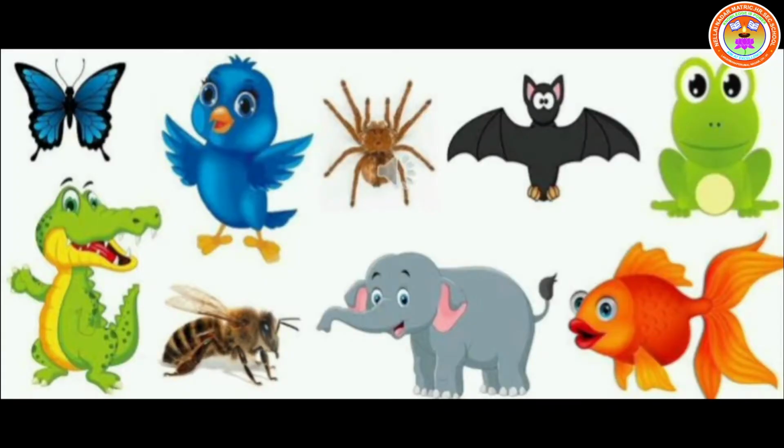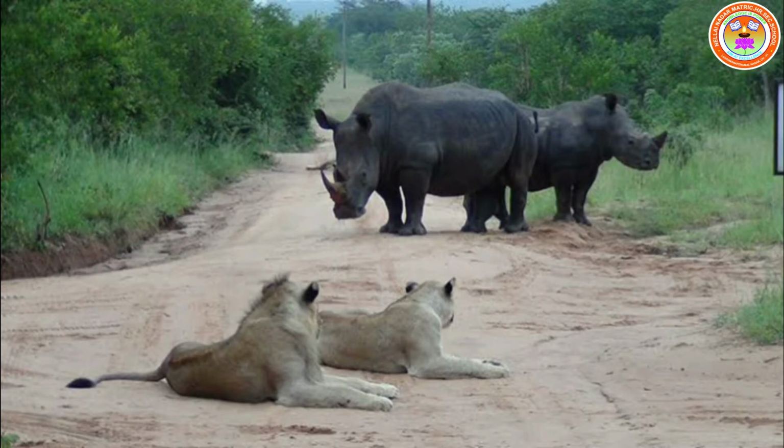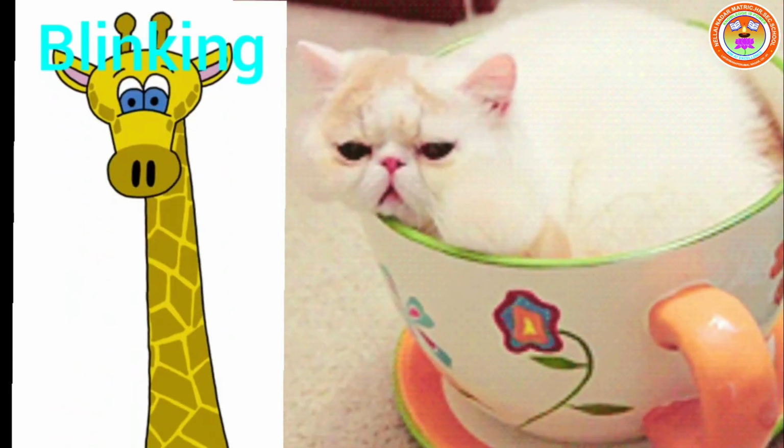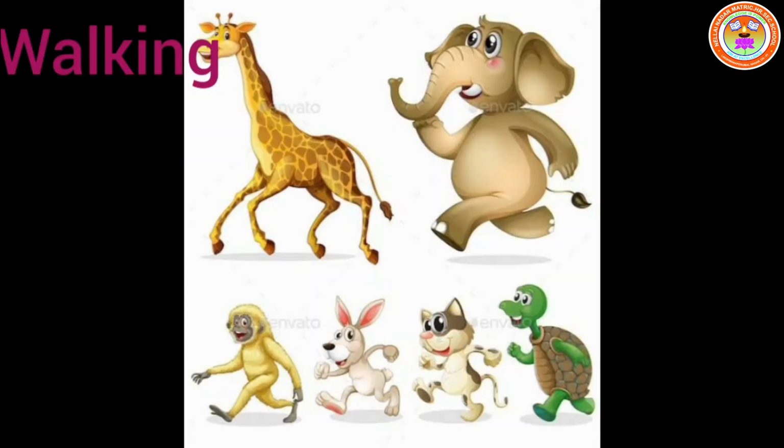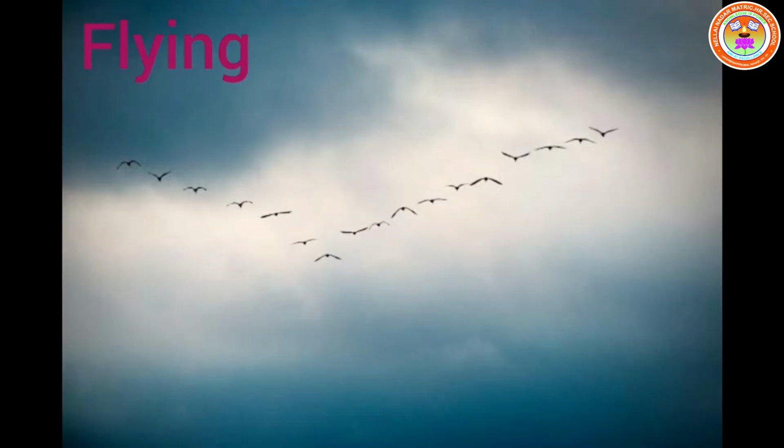It includes the activities of an animal and its interaction with other animals. For example, blinking, eating, walking, and flying.